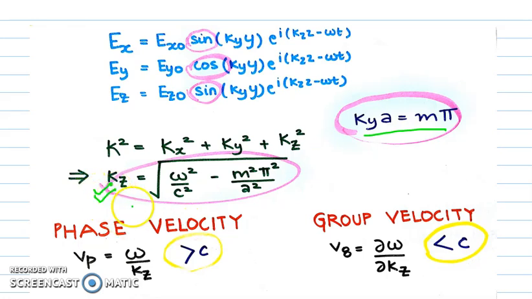and hence our dispersion relation is given by this equation. We all know that this is how phase velocity and group velocity is defined. In case we evaluate the expressions, we see that Vp comes out to be greater than c, whereas Vg comes out to be less than c. Vp greater than c is a very well-known anomaly.